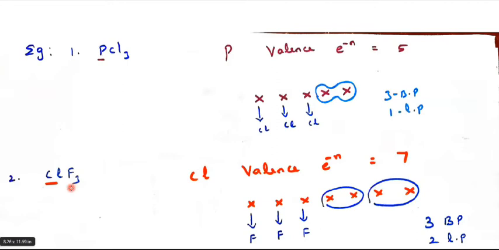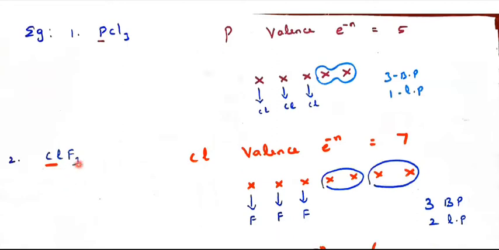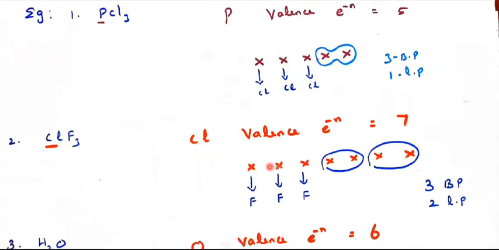Next example, ClF3. Cl is the central atom and fluorine is the surrounding atom. The chlorine is the central atom, and its valence electron count is 7 because it belongs to the 7A group, the halogen family. So 7 electrons, 1, 2, 3, 4, 5, 6, 7, have been written, and 3 fluorines are combined with this. So 1 fluorine, 2 fluorine, 3 fluorine, because the valency of fluorine is 1. So 3 bond pairs, and here 1, 2 electrons are considered as 1 lone pair. Here 1 and here 1. So totally 2 lone pairs of electrons.